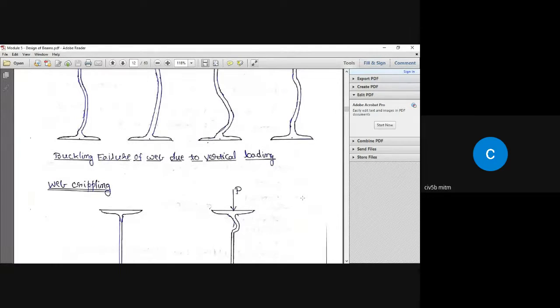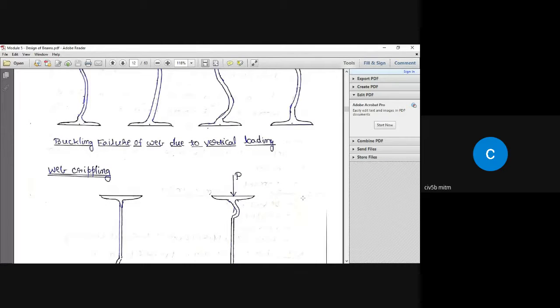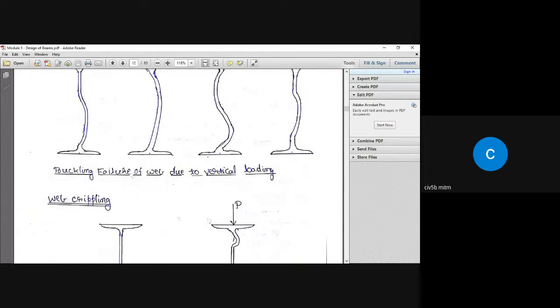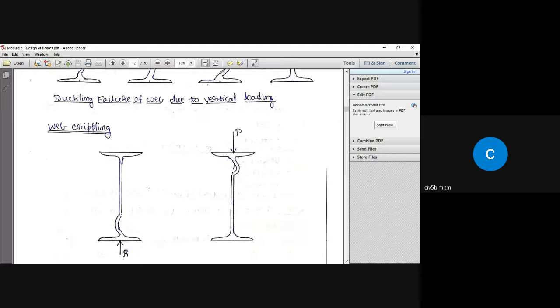Then what is web crippling, or another name is web yielding? When we design, we are going to check for these 2 cases, web buckling and web crippling. So what is web crippling? Web crippling happens at the points of concentrated loads. If you are applying concentrated loads from the top, the top portion of the web is going to cripple. Locally it is going to fail, and that is called web crippling.